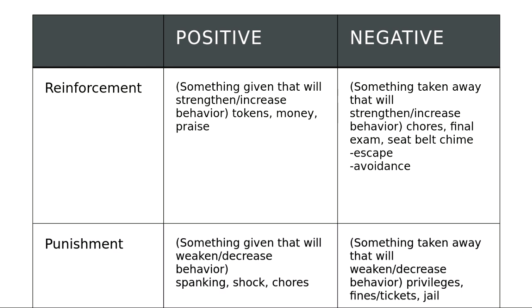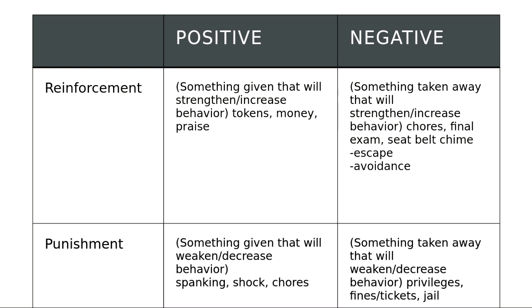Negative reinforcement, you are taking something away or stopping something, and that serves to increase or strengthen the behavior. An example of a negative reinforcer could be something like taking away chores. So your child is behaving appropriately, you want to increase their appropriate behavior, so you tell your child, you don't have to clean up after dinner. You don't have to do laundry as long as you maintain your appropriate behavior.